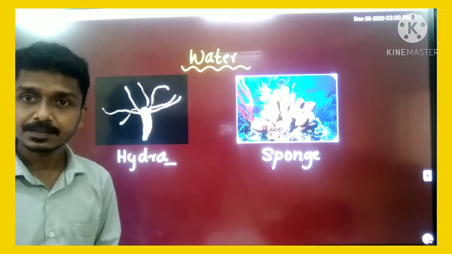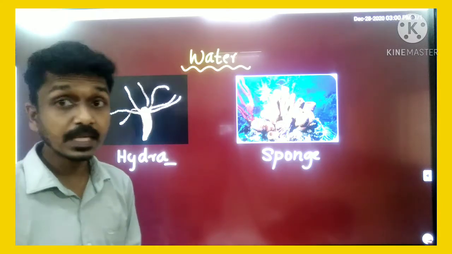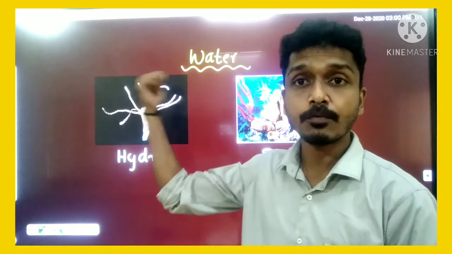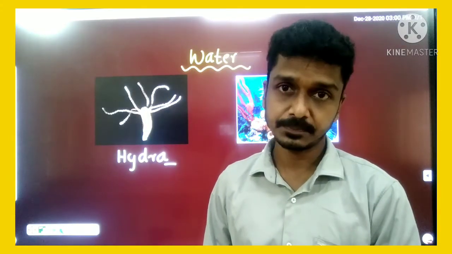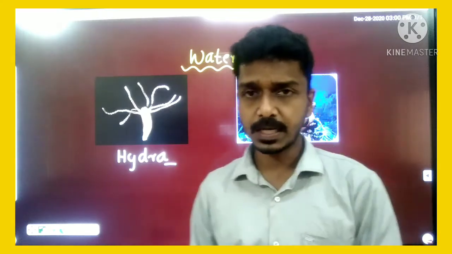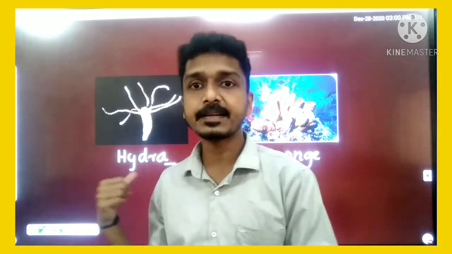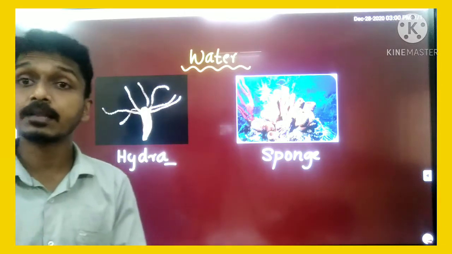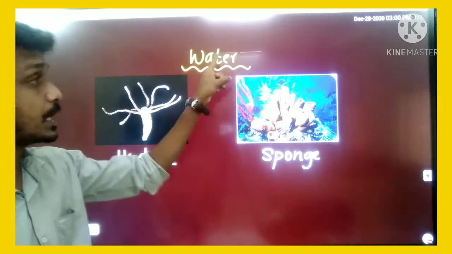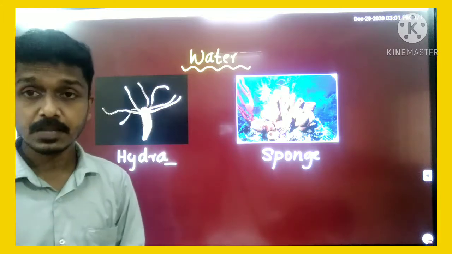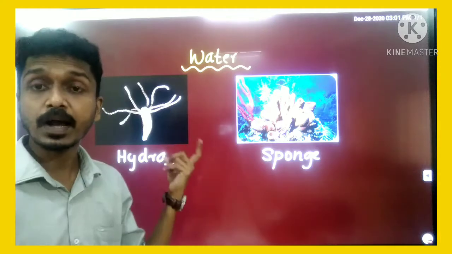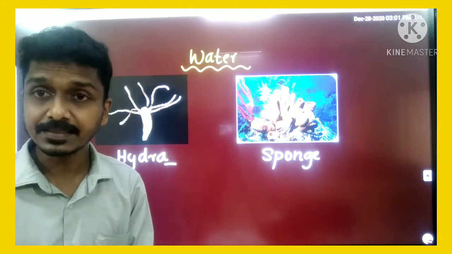Okay, clear? That's about the circulation in the body of hydra and sponge with the help of a medium. The medium is water. The removal of waste from the body of hydra and sponge happens with the help of water, right?